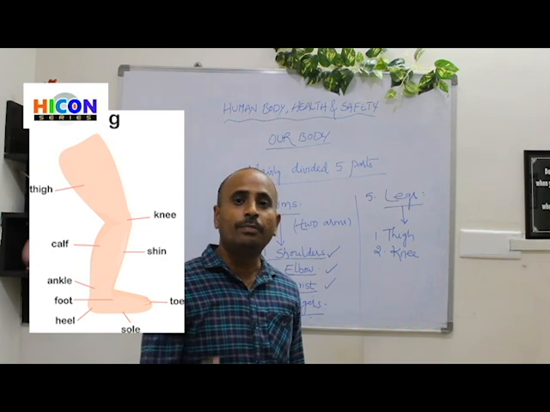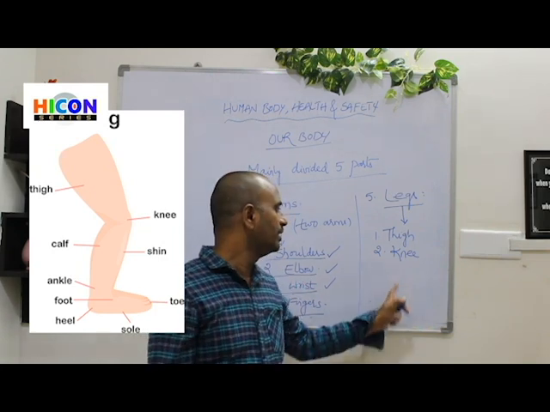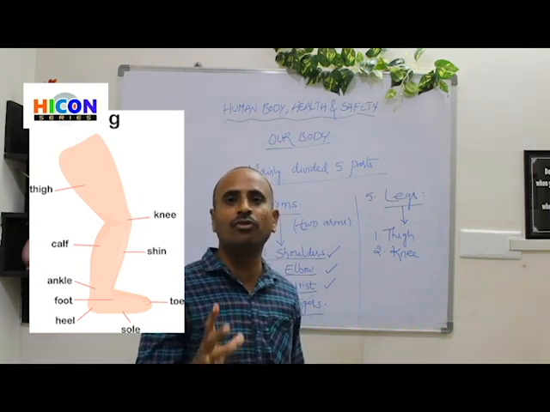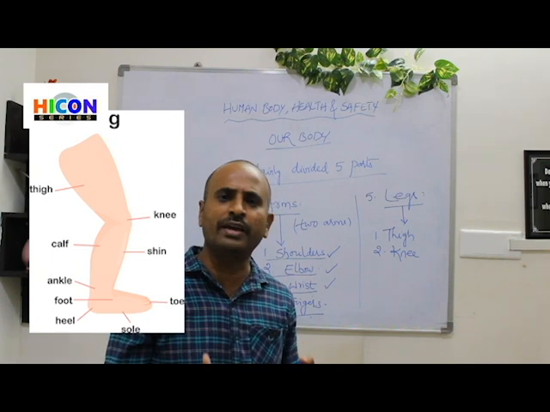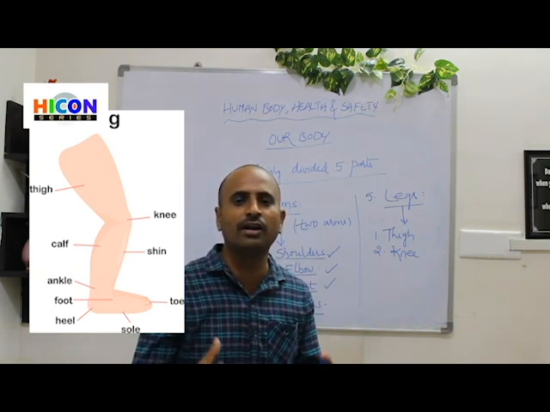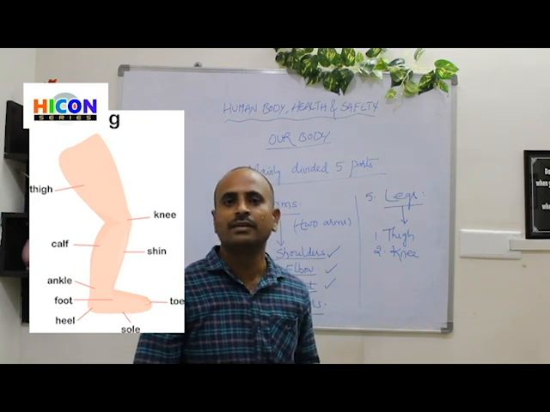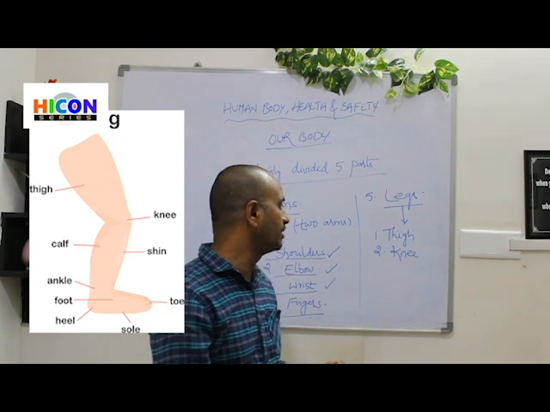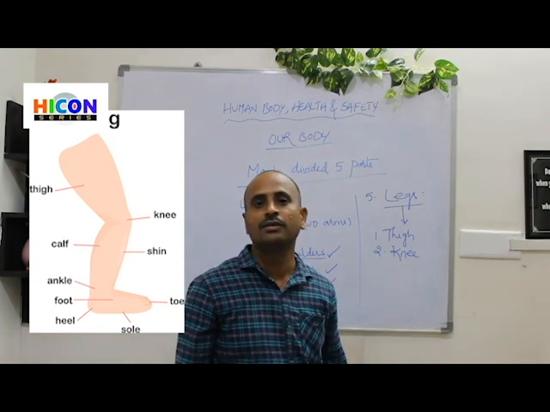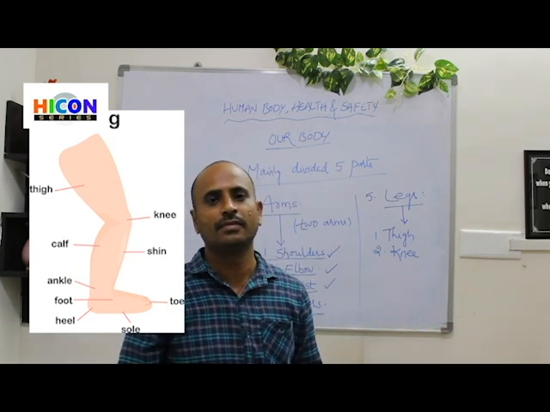So at the knee, we can fold our legs. The knee is the part where we can fold our legs while we are walking, while we are running, while we are jumping. So where can we fold our legs? Yes, we can fold our legs at the knee. We cannot fold at the thighs. We can fold our legs only at the knees.